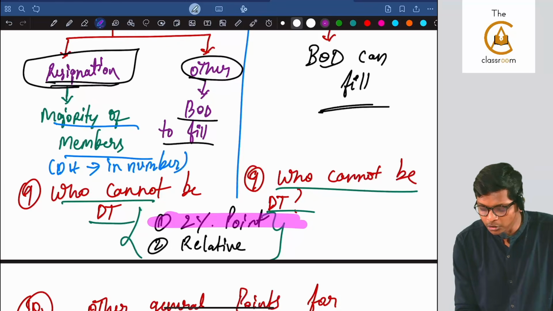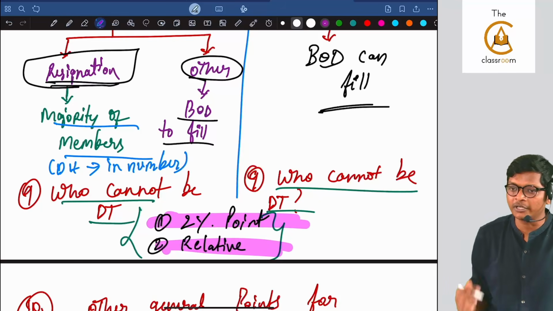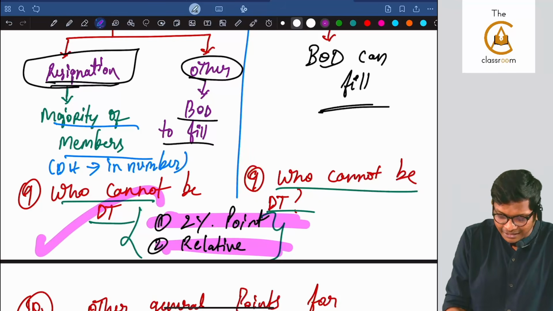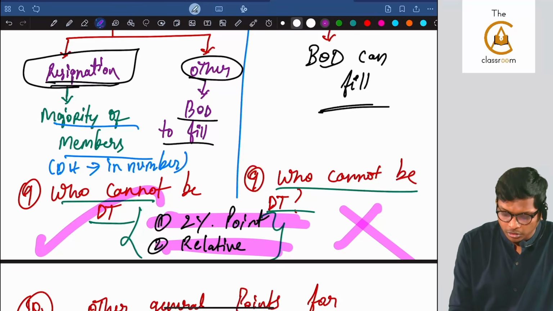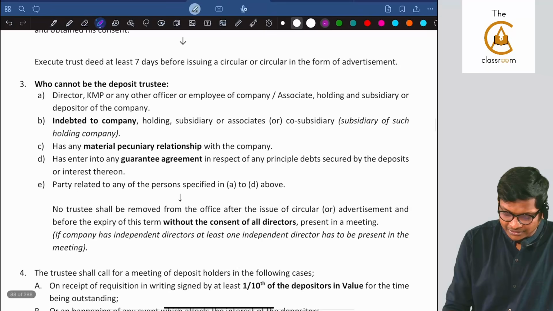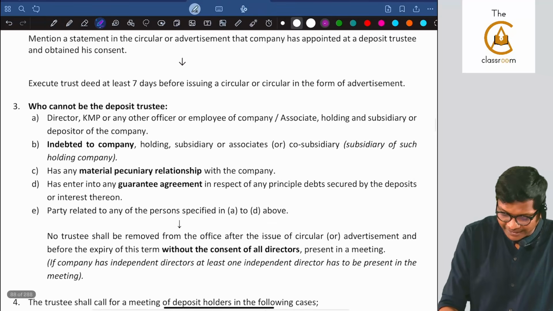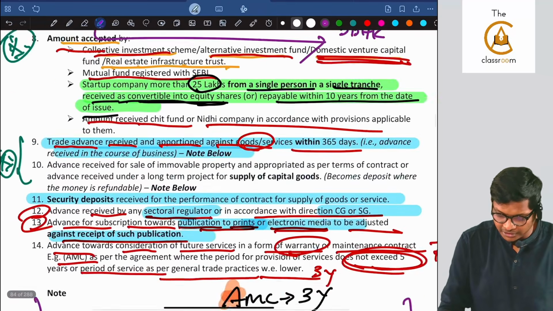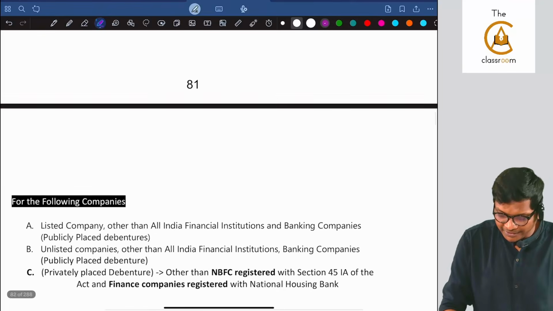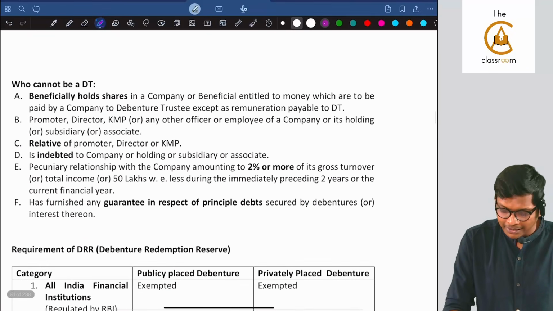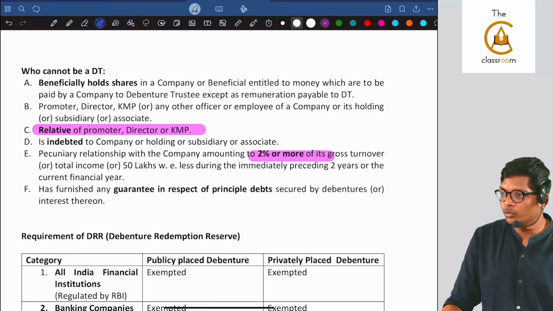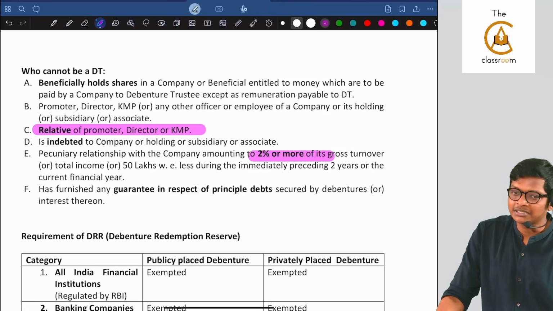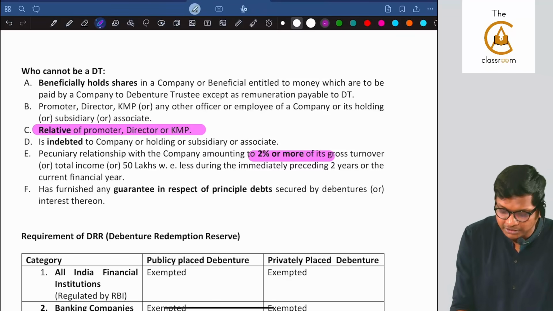The differences: there is one 2 percent point and one relative point which is not there in both places. It is there with debentures. These 2 points are not there in deposit. So what are the points? Look at this here. Let me explain. I'll take debentures because debenture is the bigger list. In debenture everything is covered. Are you following, guys? If I eliminate 2 points, this relative point and this 2% or more point, it becomes the deposit trustee points. Are you guys following? The rest of the points are fairly simple.